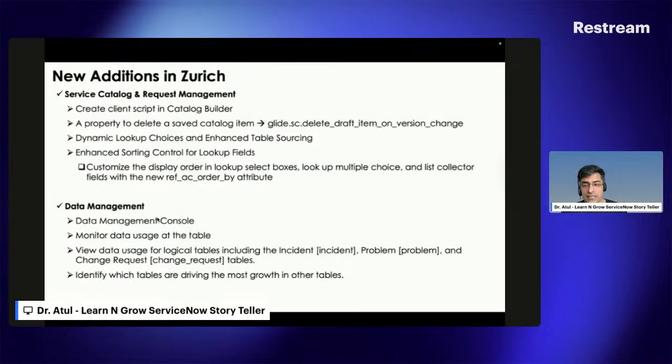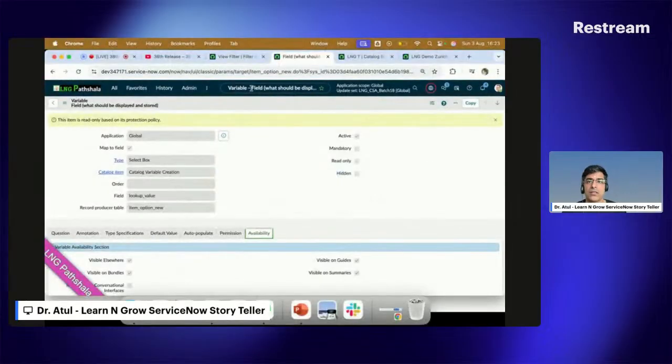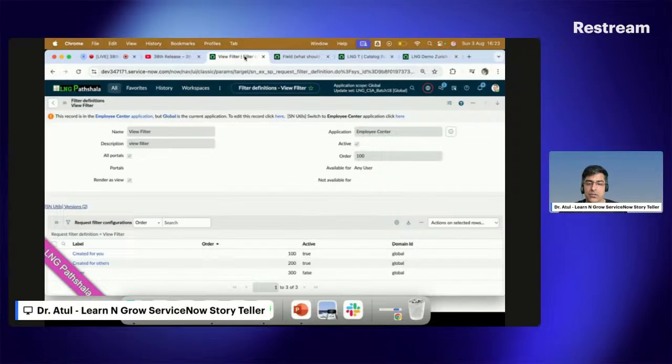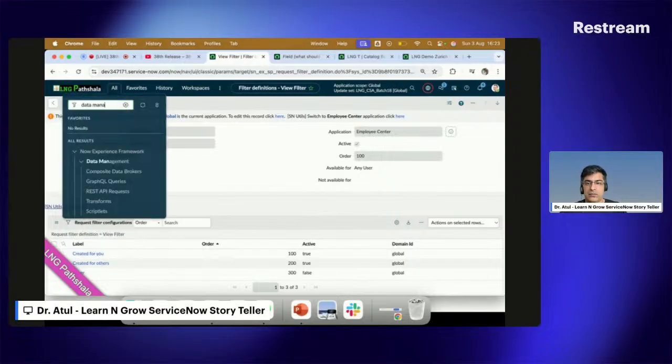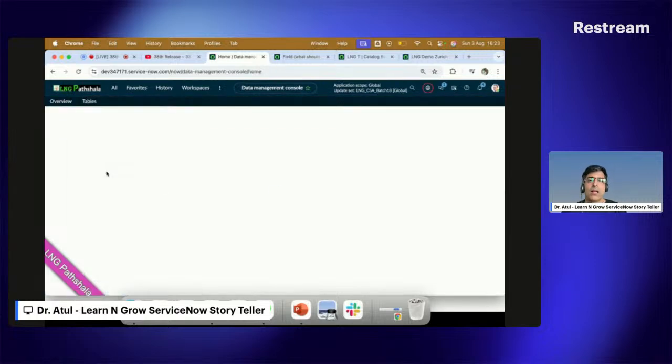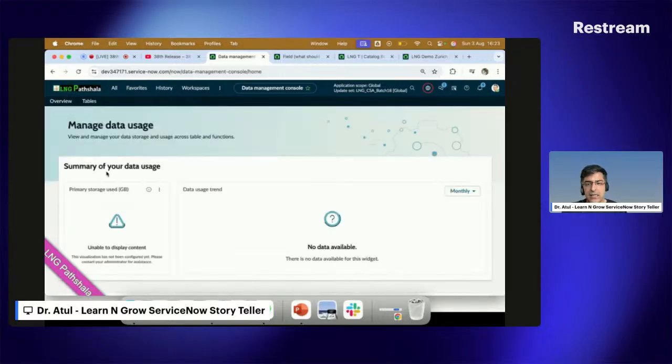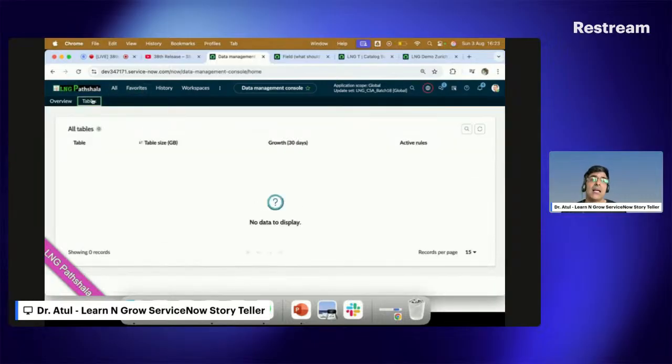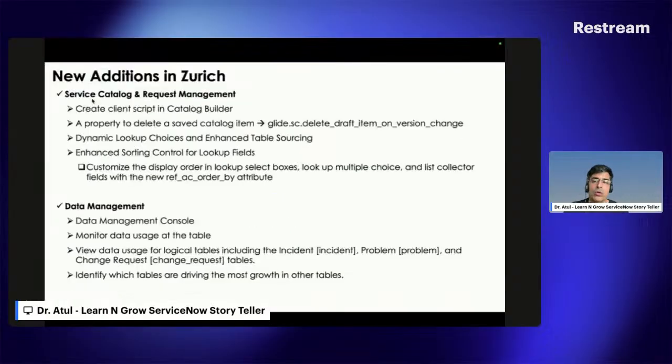Now the data management console has been newly added here. So let me come back and search for the data management. Yeah, data management console here. What did ServiceNow bring here? ServiceNow added a new feature that is called the table level. Data management was there earlier. Now the table level has been added. It means now you can view the data of a table in the data management console itself here. So you can monitor the data usage at the table level.